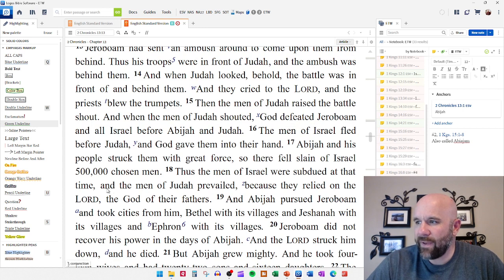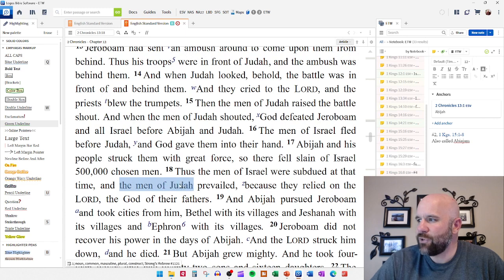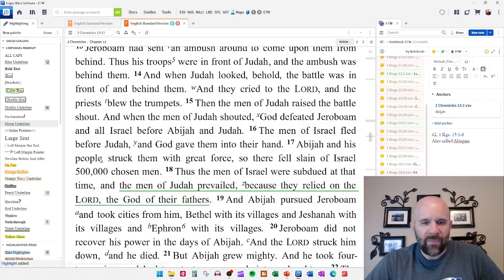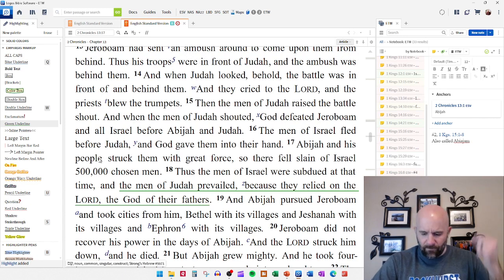And so I'm going to underline this in green. I think this is the whole thing. Yeah, the men of Judah, let's not do "and." The men of Judah prevailed because they relied on the Lord. Let's do the whole part of it, the God of their fathers. The men of Judah prevailed because they relied on the Lord, the God of their fathers. Green, underline. That's a good thing.